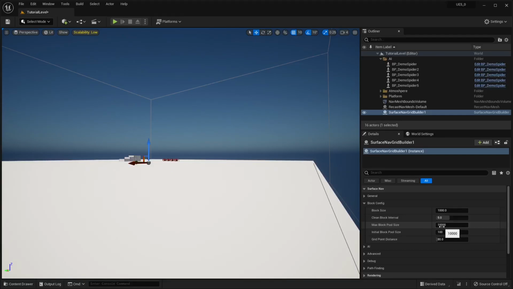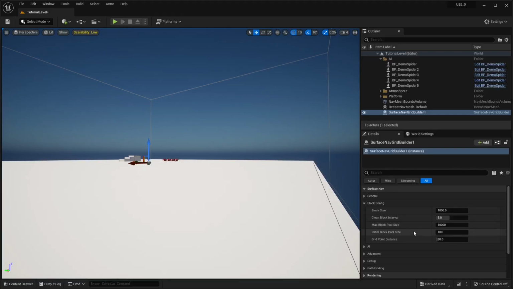And for the most part, 10,000 should be okay. But if you've got a lot of navigation that you want to generate all at the same time, then you may need to increase this so you're not constantly exhausting it. Because it's going to be more expensive if you exhaust it and have to dynamically spawn actors.